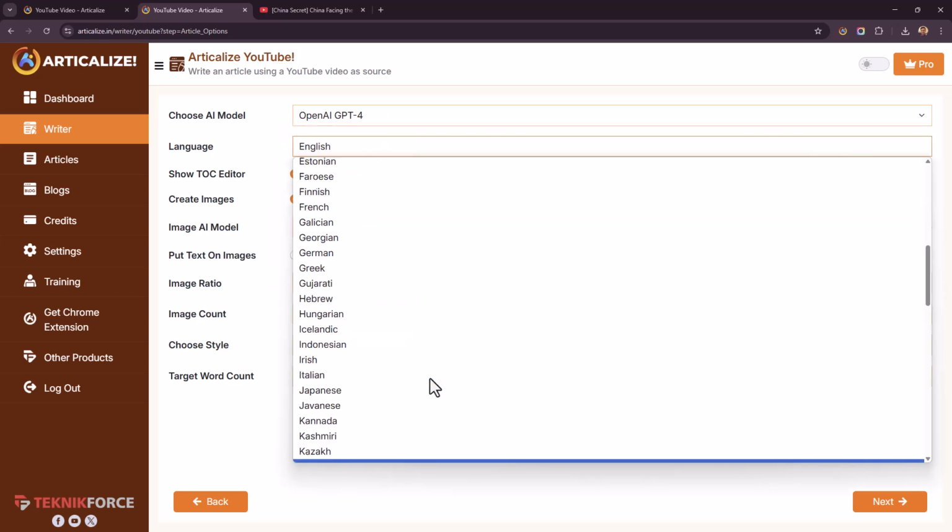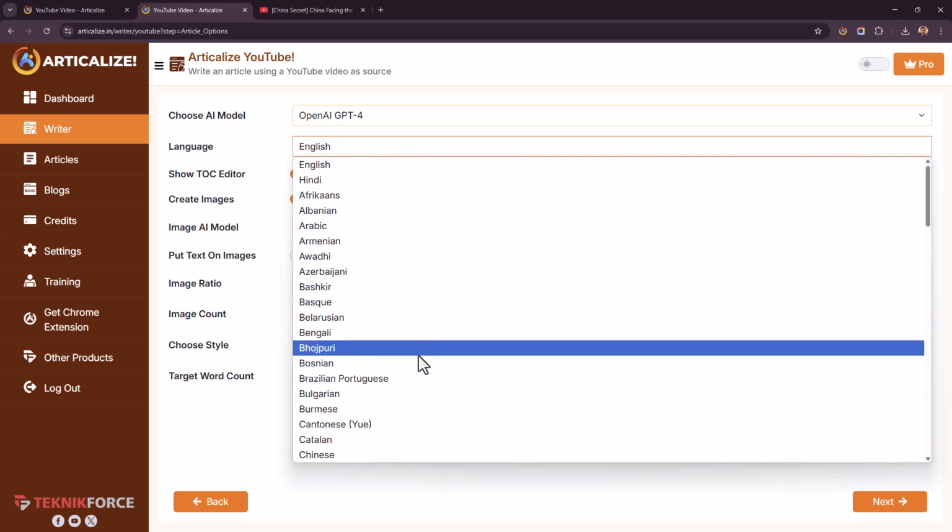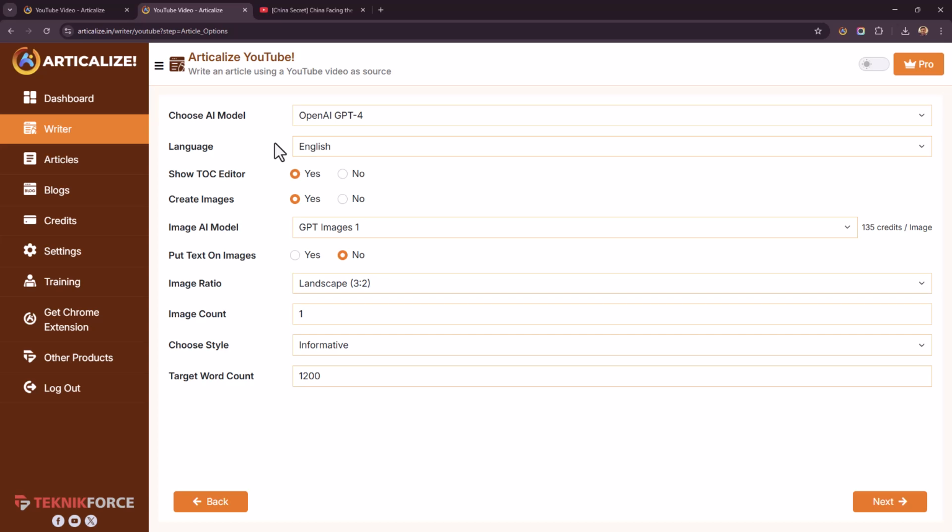You can also select the language that you want to create the final content in. And remember, it doesn't matter what the source content is in. The final language is according to what you choose. So yes, it does the translation on runtime. Now you can also choose to either view the TOC, the table of contents that Articleize generates for that particular content that you gave as source, or you can just choose to skip that step.